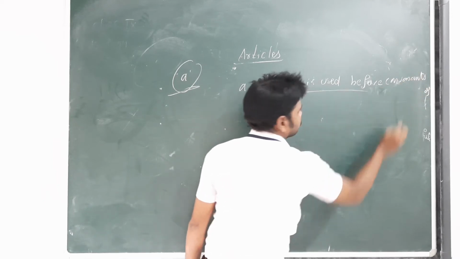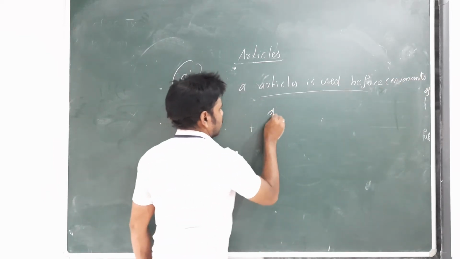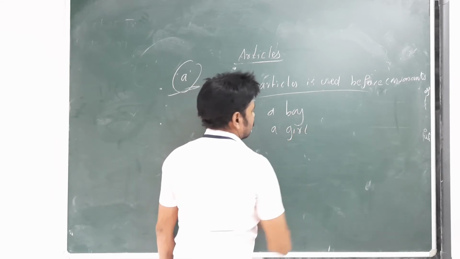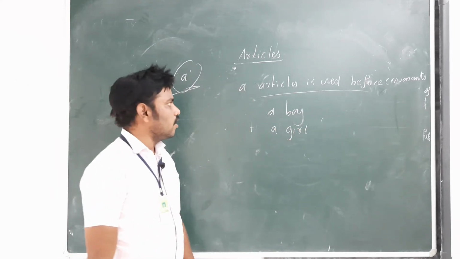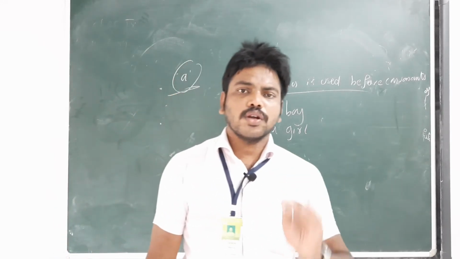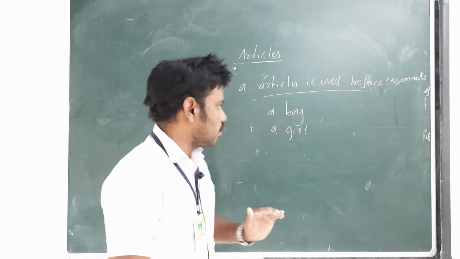Before consonants. Okay, a boy, a girl. So before consonants we use a article. Remember this very important point. Before consonant words we use a article.